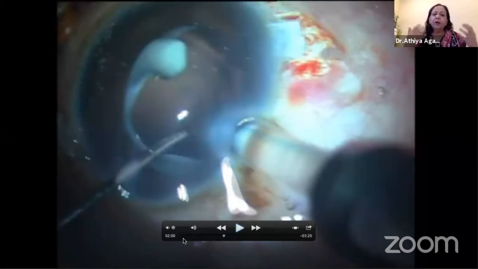Over the years, what happens to it? These all become adherent. The anterior capsule, the posterior capsule, the cortical remnants, they all become adherent to each other, and they form a ring surrounding 360 degrees, which is actually behind the iris.